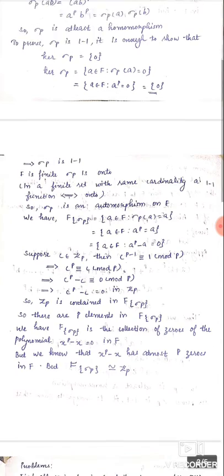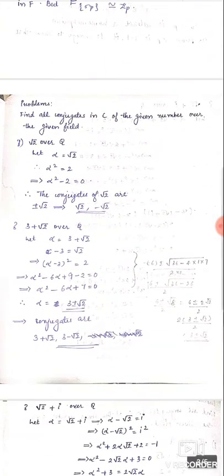Next, we are going through some exercise problems. Here I have done exercises 1, 3, 5 and 7. Here, all questions are to find conjugates in C of the given number over the given field. The first question is to find all conjugates in C of the given number over the given field. The first problem is root 2 over Q.